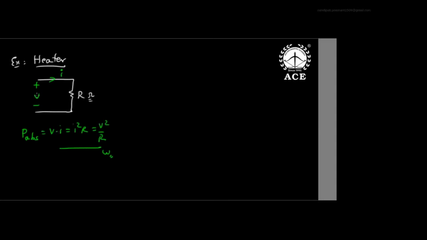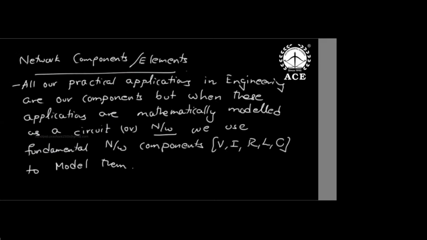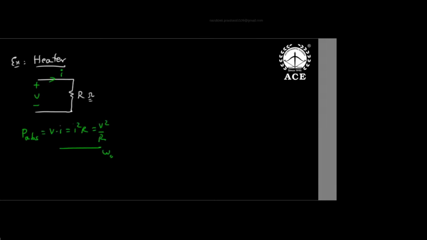If it is a DC voltage and DC current, you take the DC values directly. But if it is a sinusoidal AC voltage and sinusoidal current, you take RMS values, root mean square. Why RMS, I will tell you later. So the heater is an application which converts electrical to heat energy. We use it, but when you want to understand this heater, you need to mathematically model it in terms of a network or circuit. And that is why I am modeling the heater as a resistor.